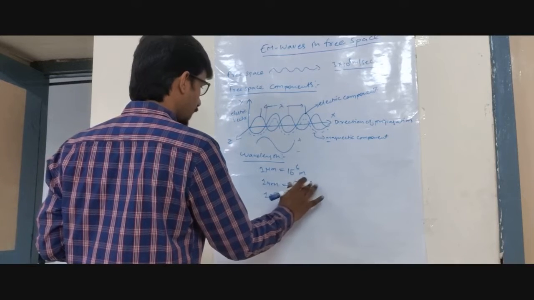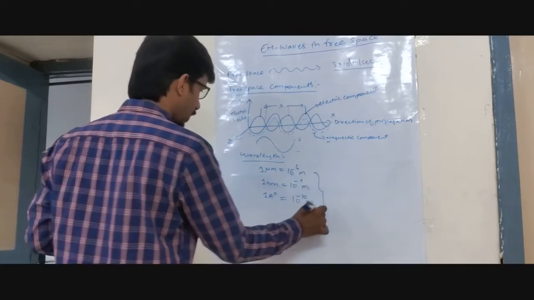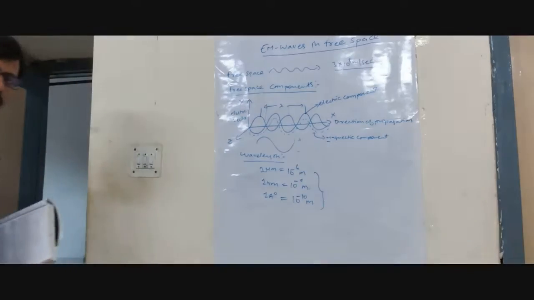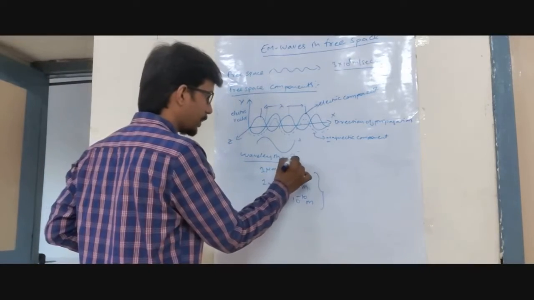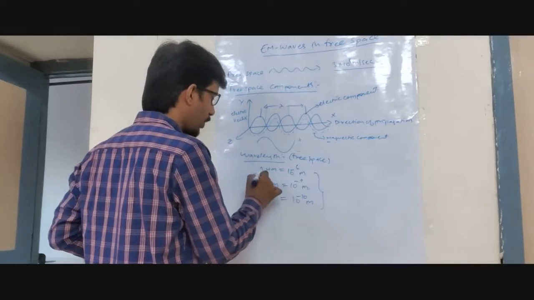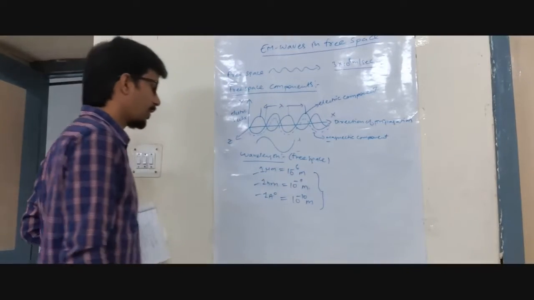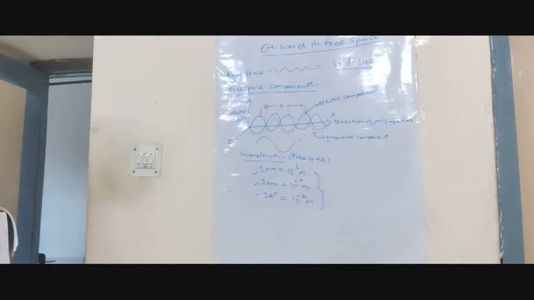So all the values we have written in the form of meters. Overall, we can know how the wavelength in free space is calculated: 1 micrometer, 1 nanometer, and 1 angstrom. Like this, the different propagation of waves is going to be written here.